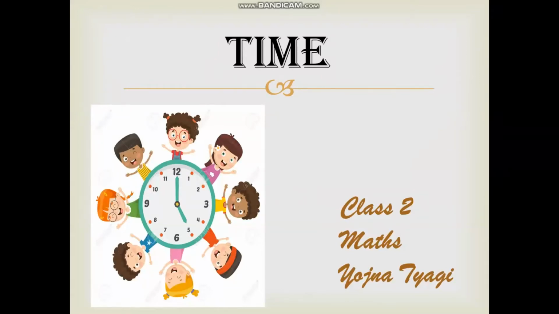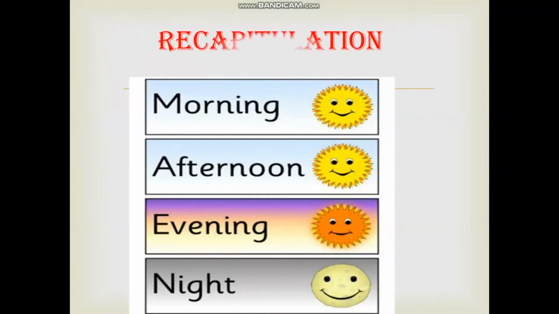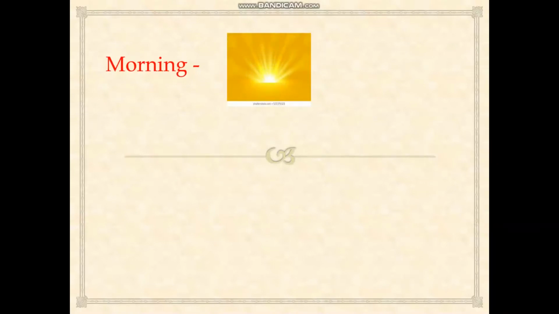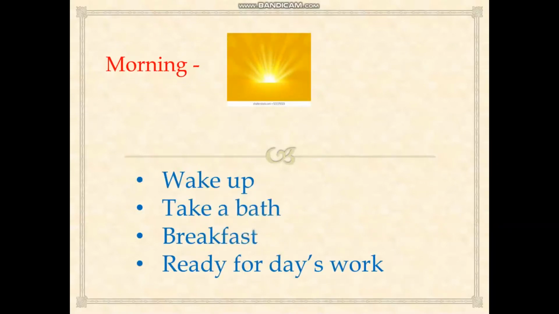So during a day we observe morning, afternoon, evening and night, and we do different activities during these times. See, for example, in the morning when the sun rises, we are ready for our day's work. We wake up, we take a bath, we have our breakfast, and we are ready for the day's work. We are ready for our routine that we are going to do during the day.